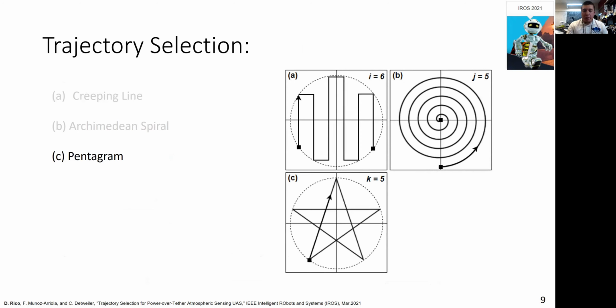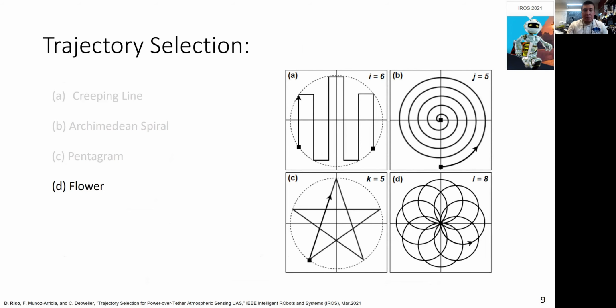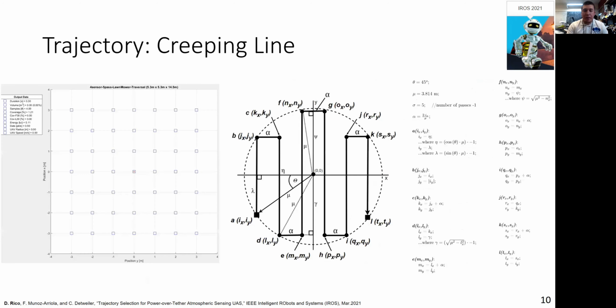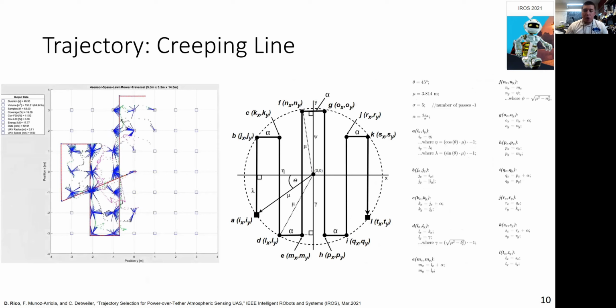Pentagram, a quick but low spatial temporal sampling inspired by approximate cellular decomposition trajectories. And flower, inspired by sector search patterns and magnetic particle imaging techniques, which provides a spatial emphasis that translates across the volume. After incorporating the TOS and temperature sensor models, we drove the simulations with each of the trajectories' respective mathematics, which can be seen here.